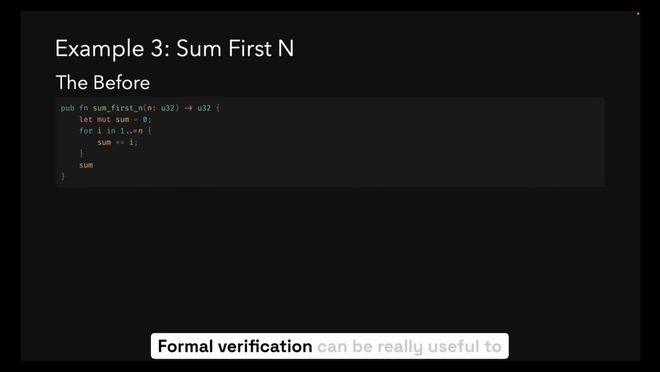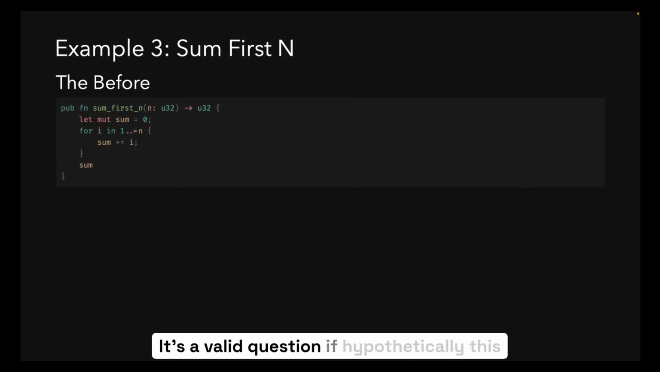Okay, with this example, let's look at loops. Formal verification can be really useful to reason about them. This function computes the sum of 1 to n, where n is any 32-bit unsigned integer. As silly as it sounds for such a simple algorithm, we should ask ourselves, how do we know the implementation of the algorithm is correct?